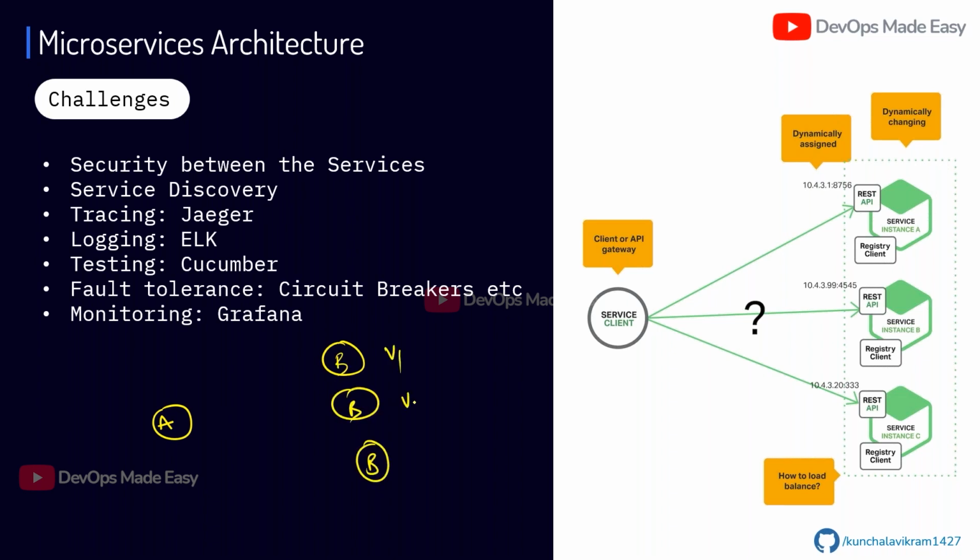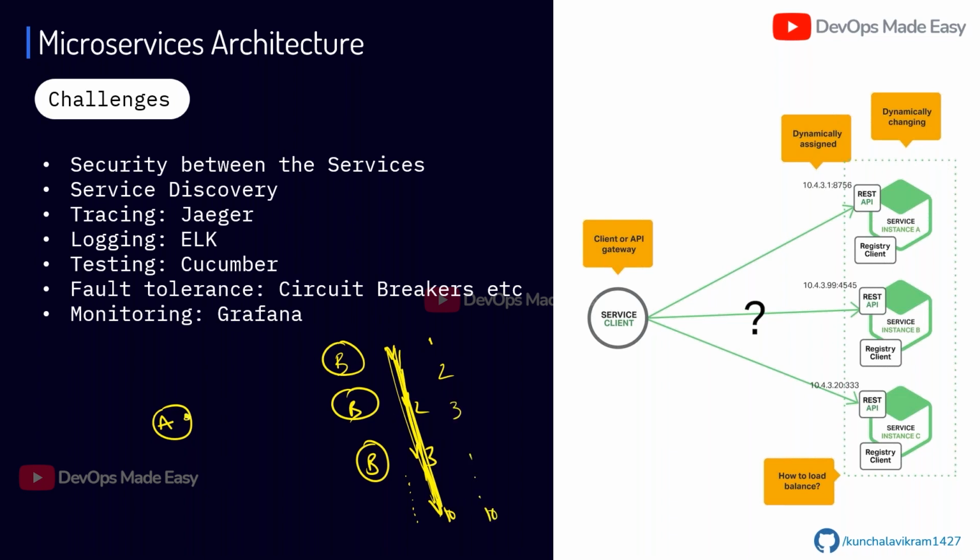Okay, v1, v2, and v3. And I'm also automatically scaling them depending upon my load. That means that it can go all the way up to replica 10. These are not versions, these are replicas, one instance, third instance, till 10 it can go.